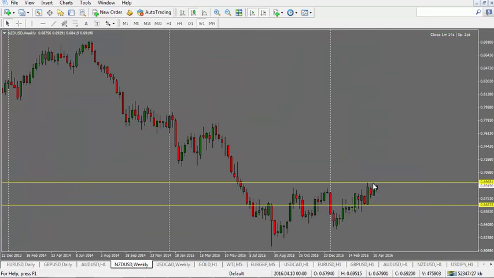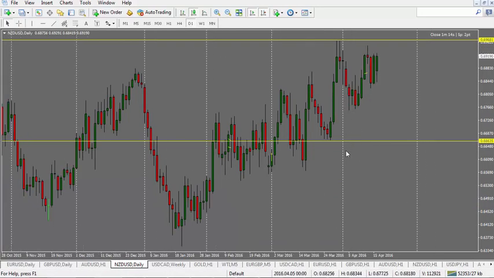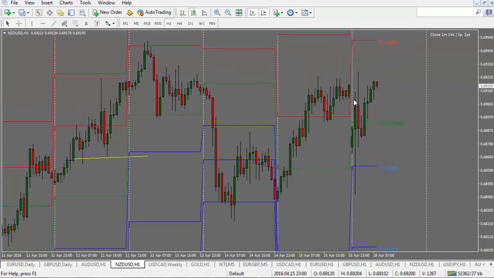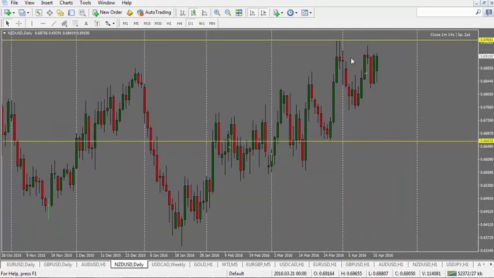New Zealand US dollar again has been in this range for the last few weeks. This is the weekly chart here. Now we need to see which way the price breaks. Looking at the daily chart here, it is pushing up here into the highs. As you can see, the price has come and tested this level. There was a gap down in New Zealand as well. However, the gap has been filled now, and we'd be looking for, if the price starts holding above this level here, 69.20 area, a further move to the upside and potentially to test the high here.